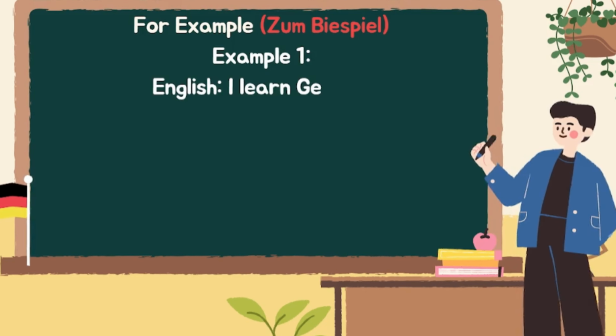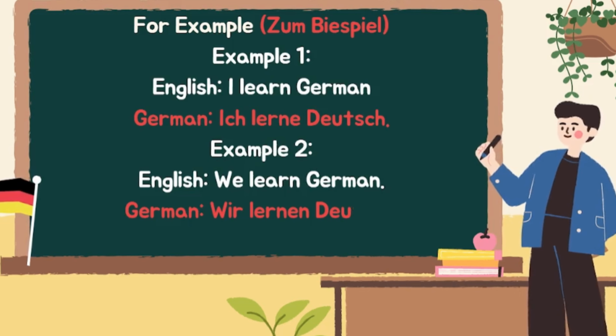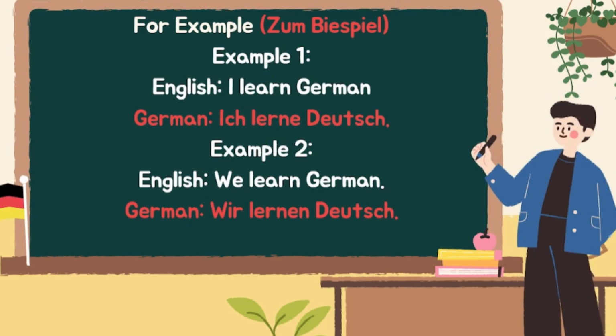So here is example number one. For example, zum Beispiel. In English I say, I learn German. This same sentence is translated to German as Ich lerne Deutsch. The next example is: we learn German. In German this is translated as Wir lernen Deutsch. In the first example we see the verb as lerne, while in the second example the verb is lernen.